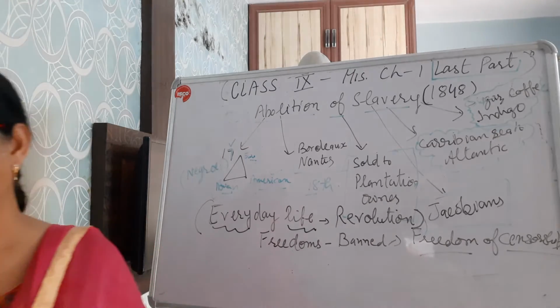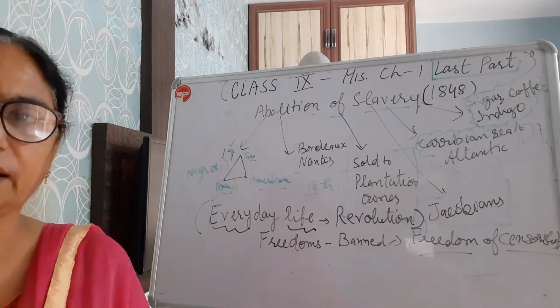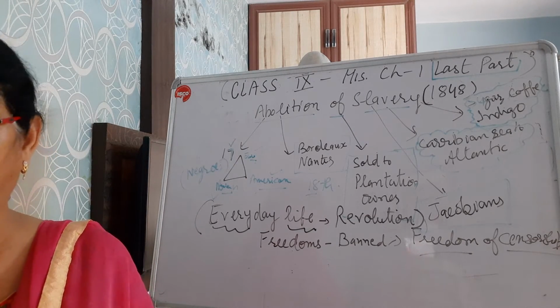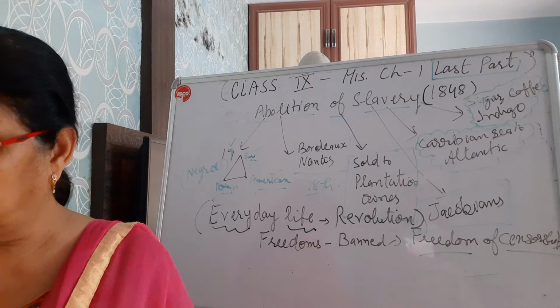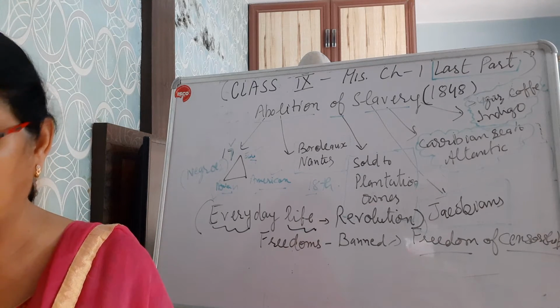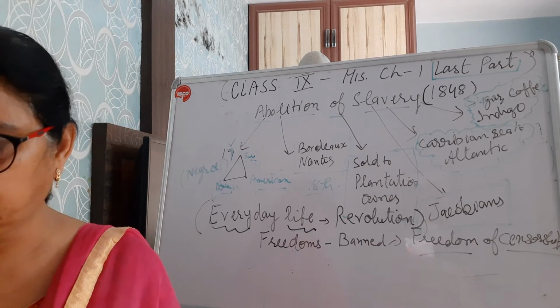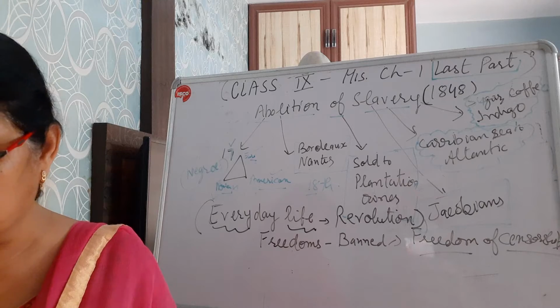They can use that to highlight their problems, to highlight the obstacles in the way of their development. So that is also like newspapers, pamphlets, booklets, printed pictures, and other type of material.